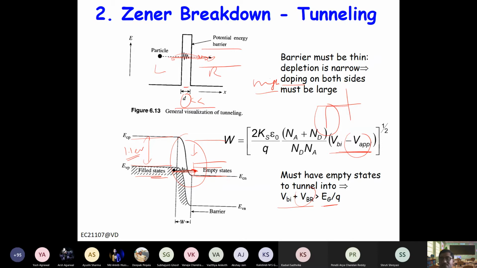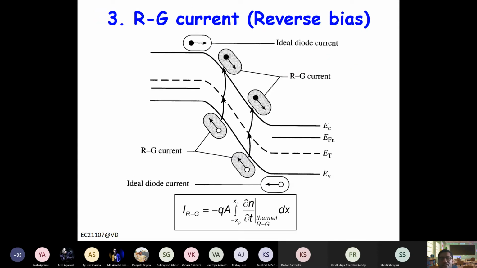Now let us discuss the third case, generation recombination current under reverse bias. So far we assumed that there is no generation recombination here. Now let us discuss the reverse bias, then we will discuss the forward bias. So in case of reverse bias, carriers are less in concentration here. So that means the np product is less than n_i squared. So np minus n_i squared is negative. So that means there will be net generation. So in reverse bias, you will have generation current.